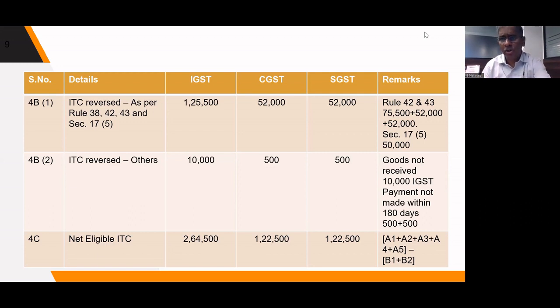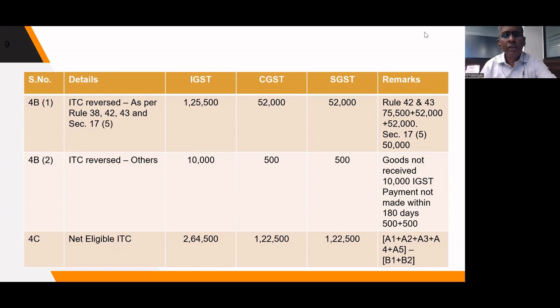Since in the example, this is not a banking company, we have not taken anything for Rule 38. Otherwise, if it is a banking company, Rule 38 reversal, that is the 50% reversal, that also should come in table 4B1. Now coming to 4B2, all other reversal. For example, goods not received, but invoice received, 10,000 rupees IGST, and payment not made within 180 days, 500 CGST, SGST. Any other reversal has to be shown only under table 4B2.